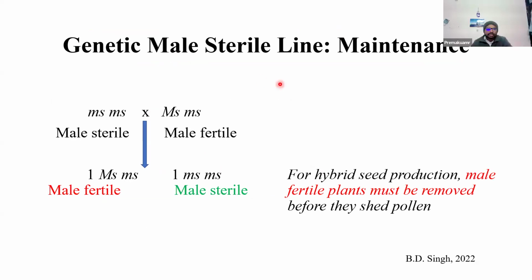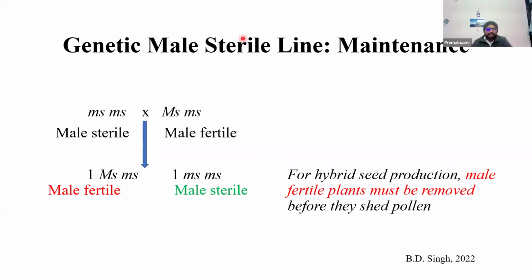In the field, you have to eliminate fifty percent of the plants, because you get 50% male fertile and male sterile plants. The removal rowing should be done before they shed pollen. If they shed pollen, everything will be spoiled. That's why this method is not commonly used because of this limitation. You have to maintain a double population to maintain this male fertile and male sterile line. This is one of the major disadvantages of genetic male sterility.